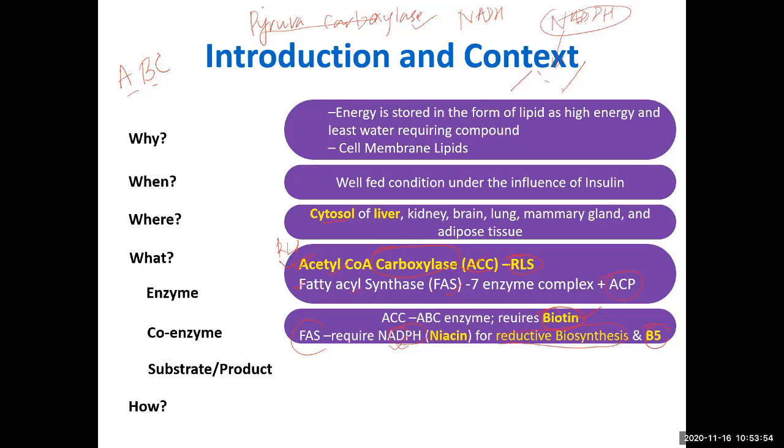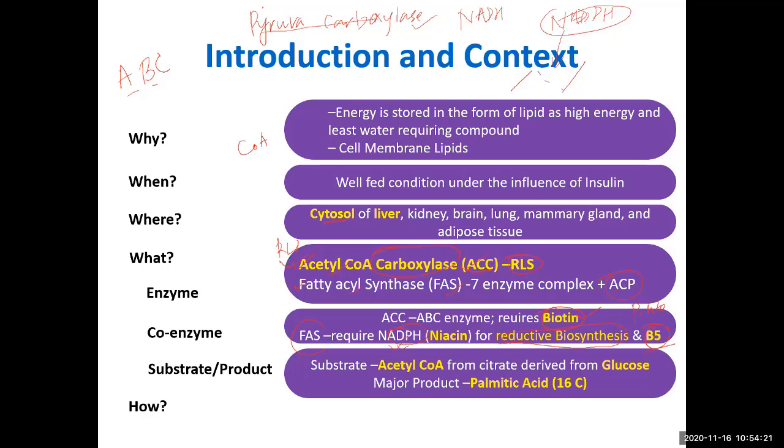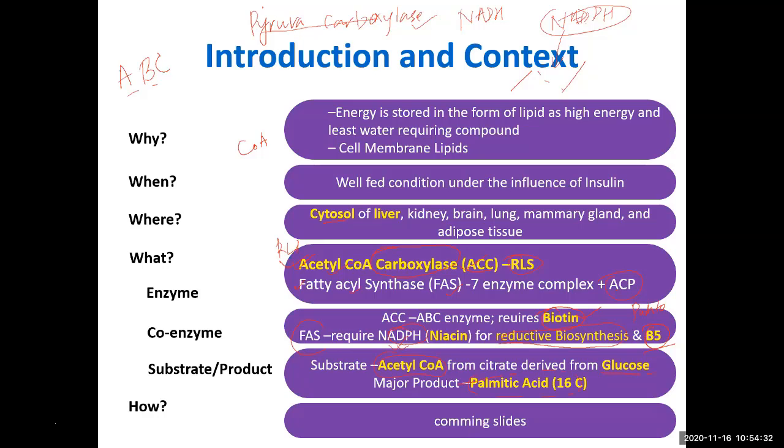What is vitamin B5? Vitamin B5 is nothing but coenzyme A. So you know acetyl coenzyme A, malonyl coenzyme A, and that is why vitamin B5. B5 means pantothenic acid. Panto is 5. So vitamin B5, biotin, and niacin are the coenzymes required in this pathway. So what is the substrate? As I have already told you, acetyl coenzyme A, derived from glucose, is the substrate, and the product is palmitic acid. Now, how does it happen? We are going to talk about that.